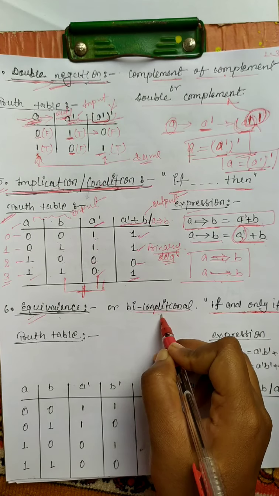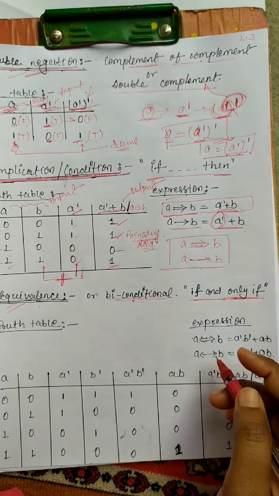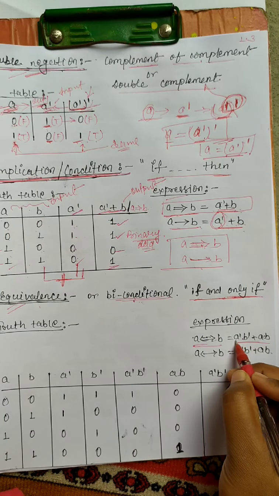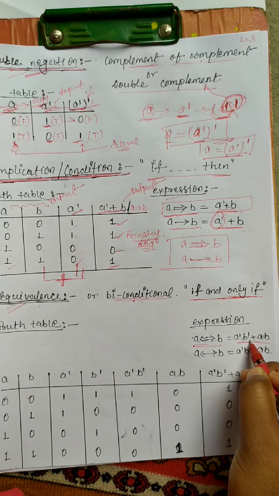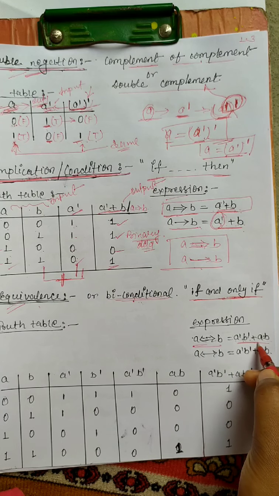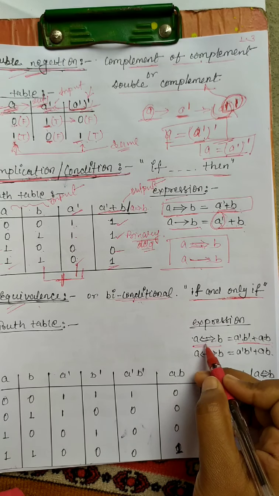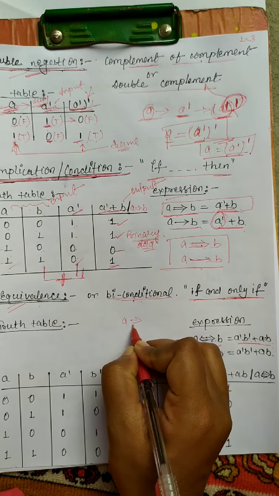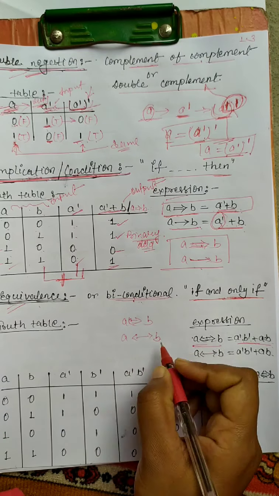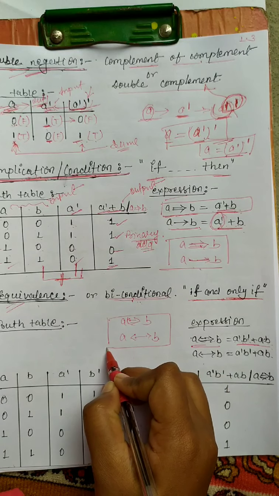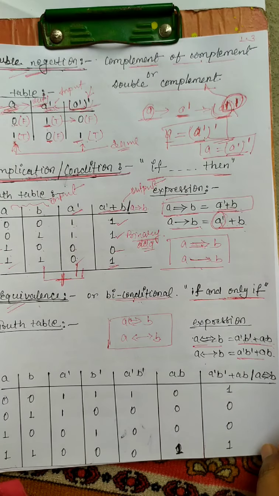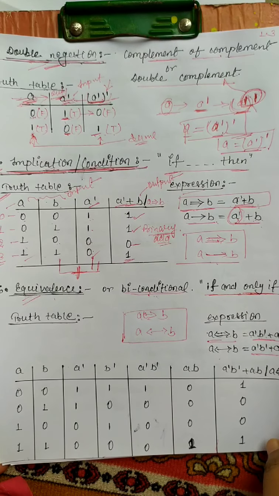The expression of a biconditional is very important. A biconditional B is A dash B dash plus A into B. Here also both are the same: A double arrow B, A bidirectional arrow B, both are the same. So what is the truth table and the output of this equivalence?